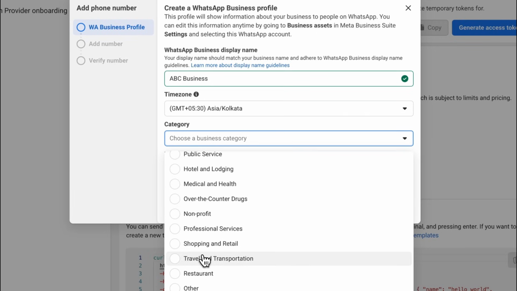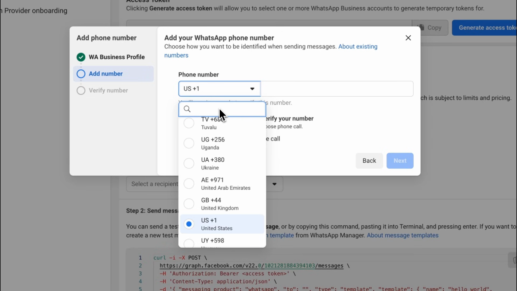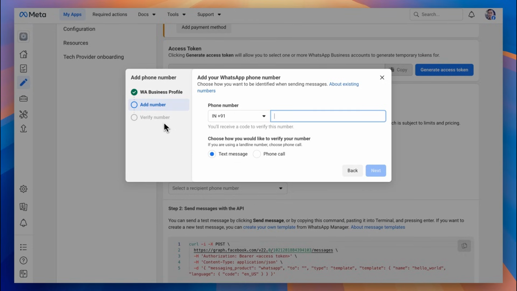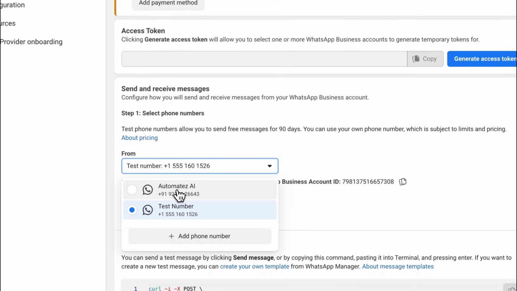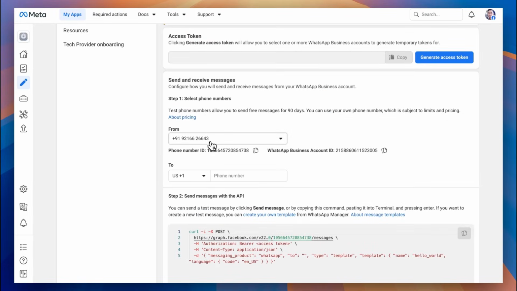Make sure all of this information is correct. Next up, you need to add the phone number that you would like to use. Just make sure the country code is correct and add the phone number here. Then when you click on Next, it's going to send you an OTP for verification. Add that, and as soon as you do that, the phone number would be connected and it would be shown right here. As I said, make sure this phone number does not have a pre-existing WhatsApp account. If it does, then you will have to get rid of it for this one to work.